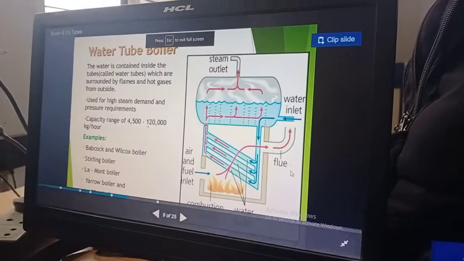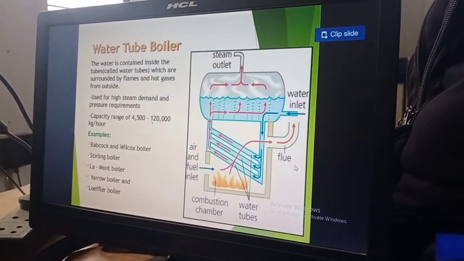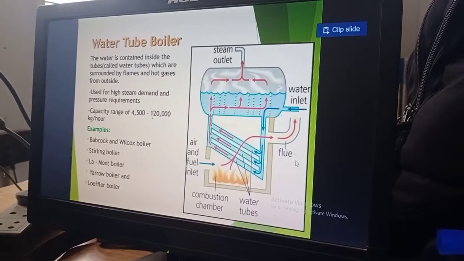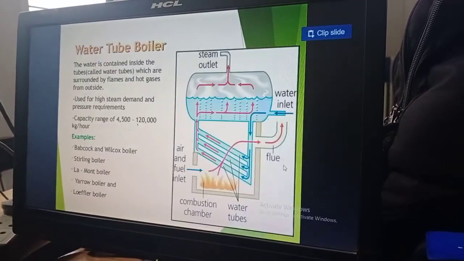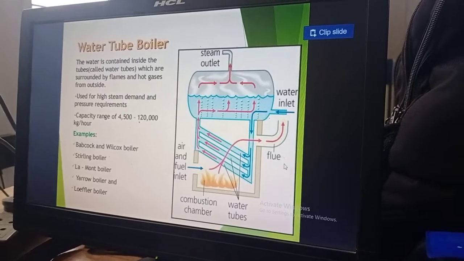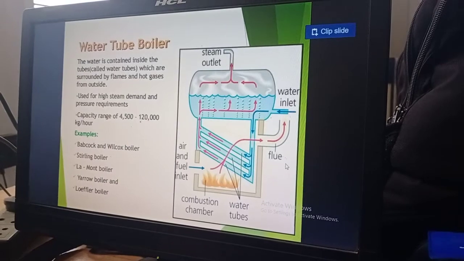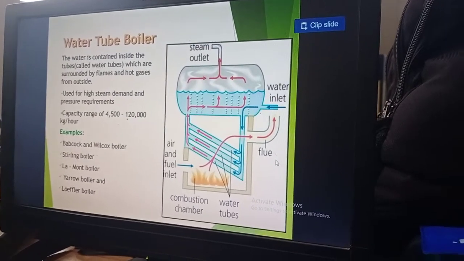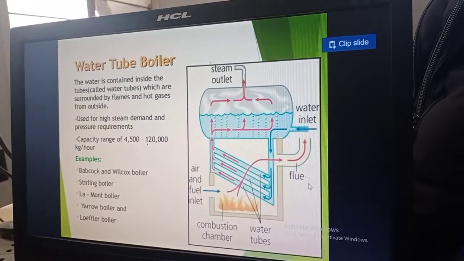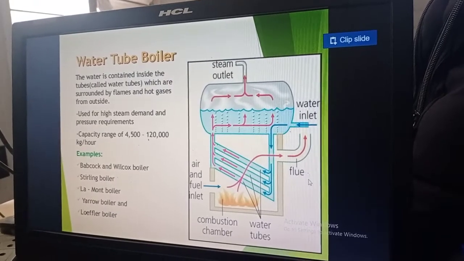Okay, now we have seen the several types of boiler. In your module you have the definitions of only two types, that is water tube boiler and fire tube boiler. First we will understand what a water tube boiler is. As the name implies, it means we have several tubes, and those tubes basically act as a heat exchanger, which exchanges heat between the fire and the fluid.